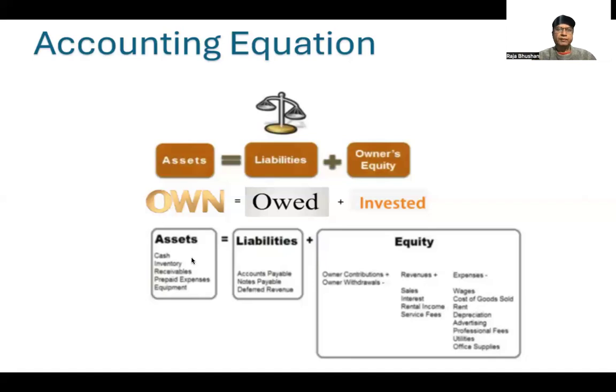Coming to liabilities, accounts payable. We buy inventory and we promise them to pay after a certain period. So the amount that we owe to the third parties is called accounts payable. Or maybe expenses which we have not paid today, salaries and wages, we are going to pay after a month. Similarly, we are going to pay the electricity or utility bills or telephone bills, which we'll be paying after a certain period. These are accounts which are payable, the dues which are payable. Taxes payable is part of it.